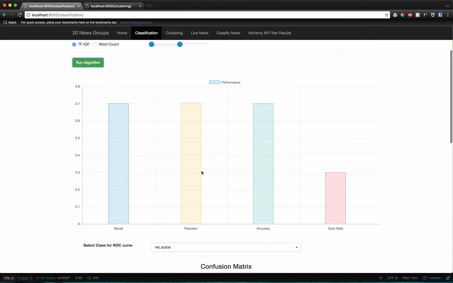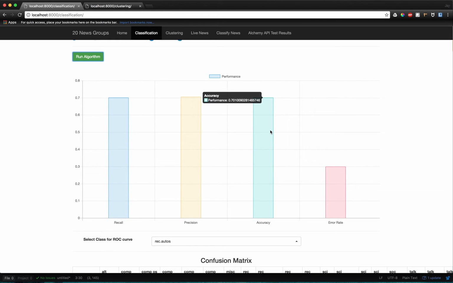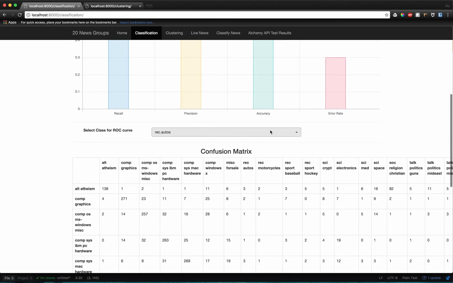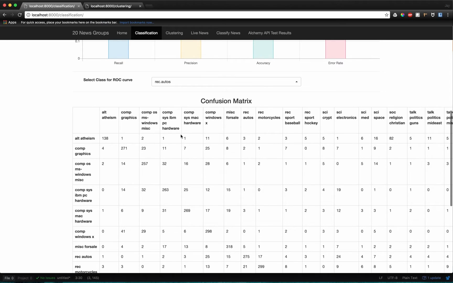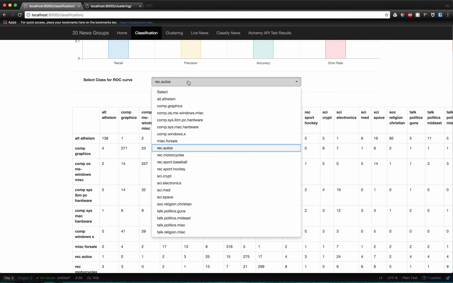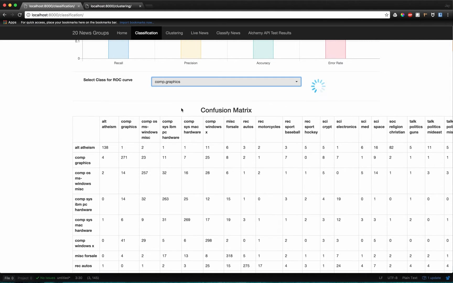So here is the precision and accuracy of SVM. We got a precision of 70.6 and an accuracy of 70.1. Here also we can see the confusion matrix of one attribute versus the rest of the attributes. Here we can choose an attribute for an ROC curve so that the ROC curve will be plotted for that attribute versus the rest of the attributes.